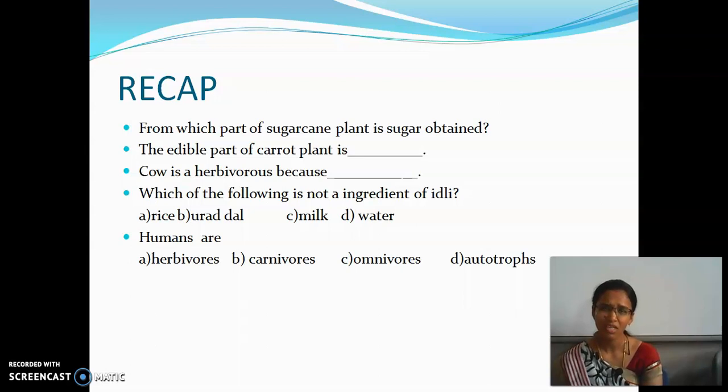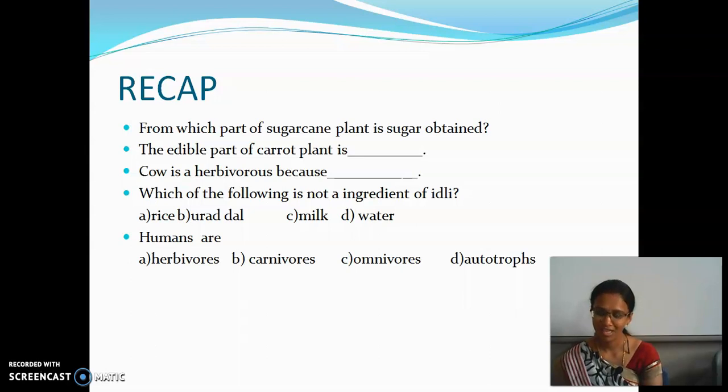So, we have seen about ingredients, right? The food materials which are used in the preparation are called ingredients. Based on the food items, there may be one or two ingredients for some food and many ingredients for some other foods. And then we have seen about vegetarian and non-vegetarian food.